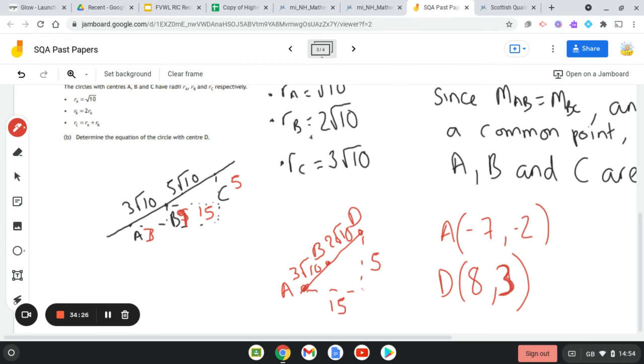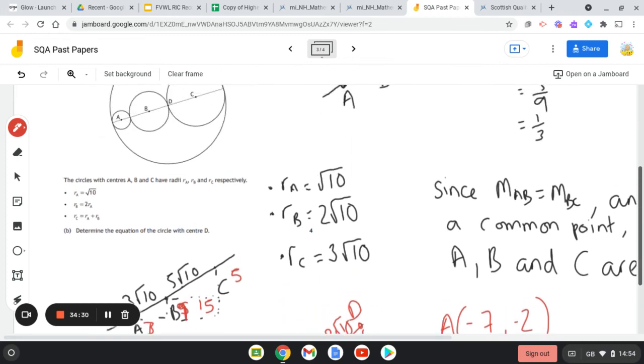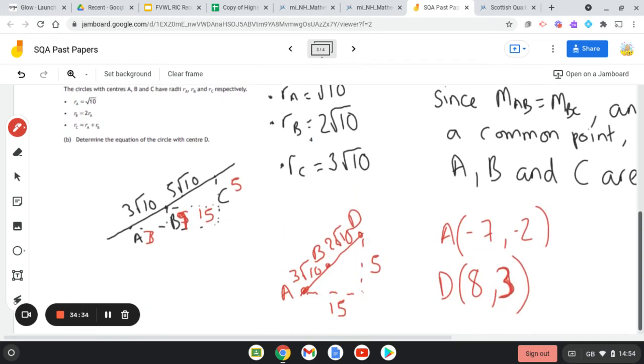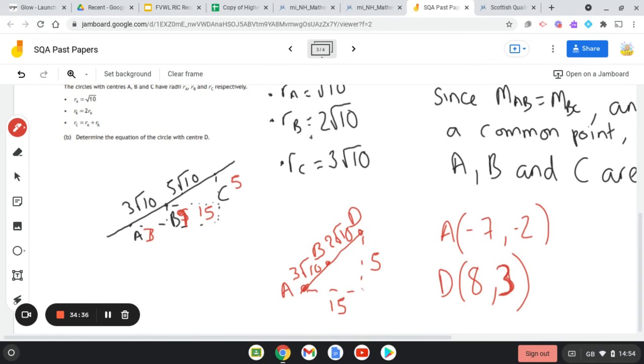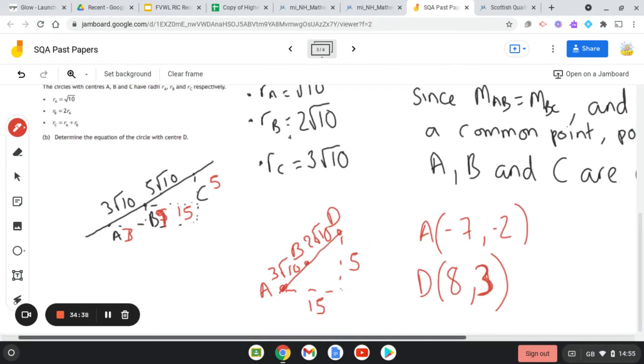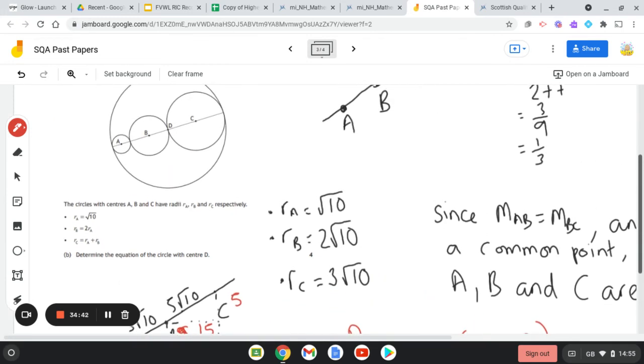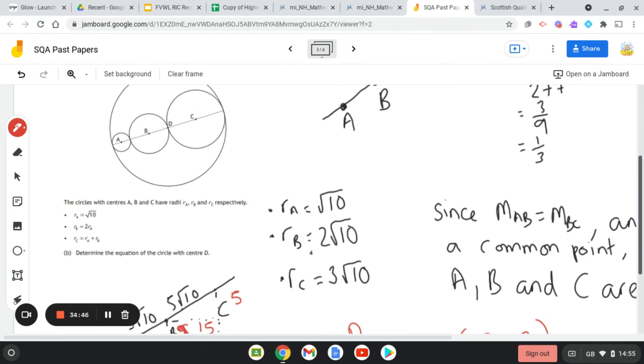What we have to then work out is what the radius of D is. So the radius of D just goes between B and D, and we've worked out the length of that already. It was 2 root 10. Okay, so that is the radius of circle D. Well, in fact, no, it's not, right?